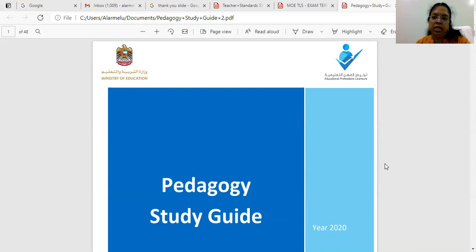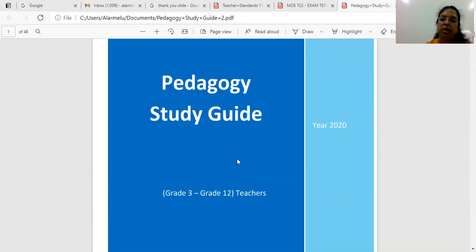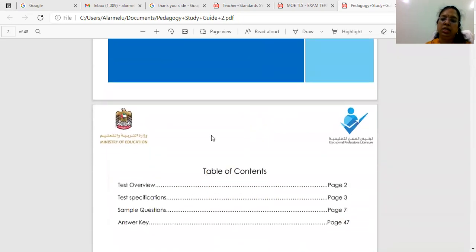The basic website is tls.uae.gov.ae. The complete details are given there. Once you register, you can download the same material which I'm showing here. The pedagogy study guide is available on the ministry website. So coming to the content which is given here.